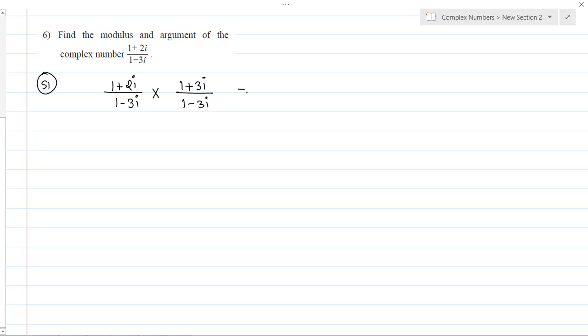So this is equals to, in the numerator I will be having 1 plus 2i into 1 plus 3i, whole divided by, yes, सर इथं 1 plus 3i काय होतं ना? Okay, 1 plus 3i, and in the denominator I will be having 1 square minus 3i square, a plus b and a minus b.